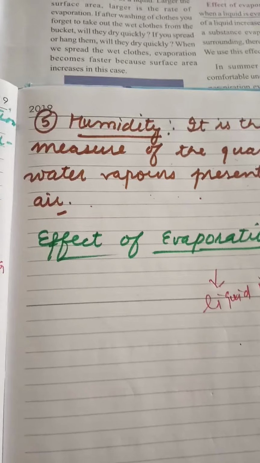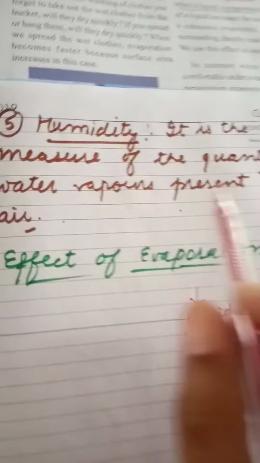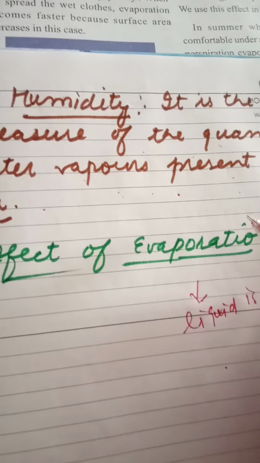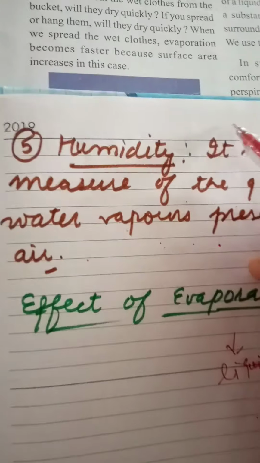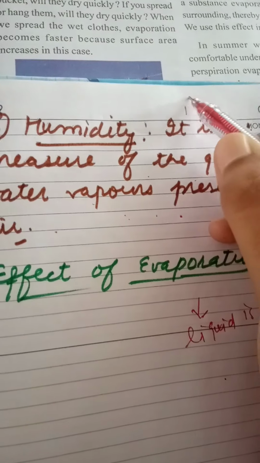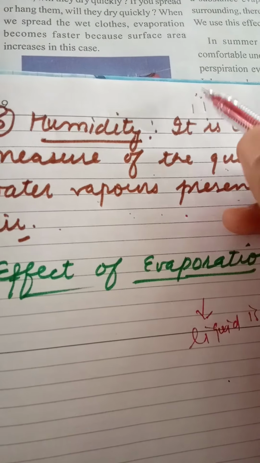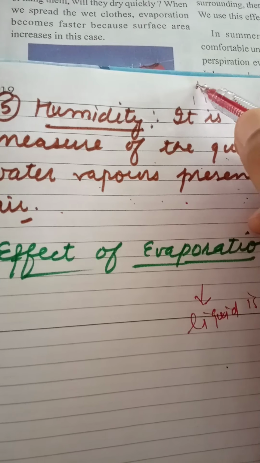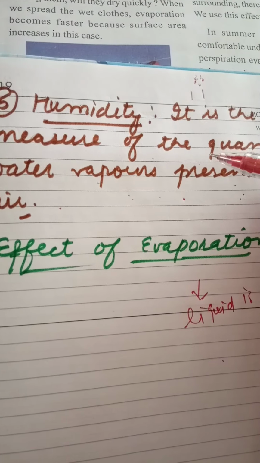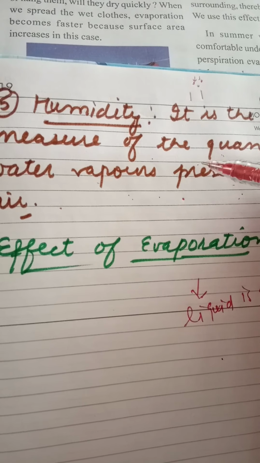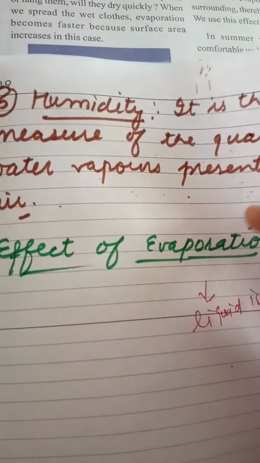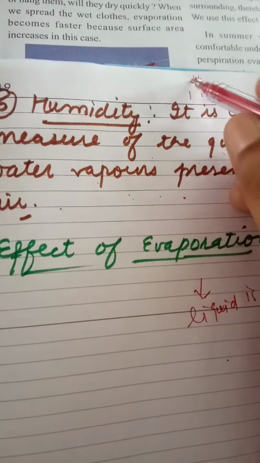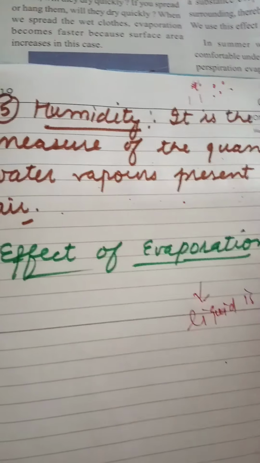You must have observed that wet clothes do not dry easily in the rainy season, because in the rainy season the air is already full of moisture and water vapors. So humidity is the measure of the quantity of water vapor present in the air, or you can say hanging in the air.